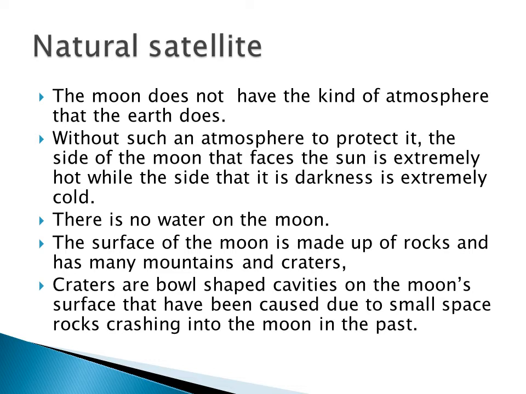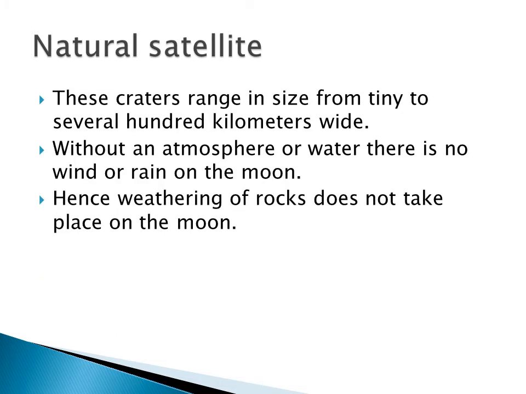And how are the craters formed? The craters are bowl-shaped cavities. In our solar system, many rocks and asteroids are there. If these asteroids and rocks hit the moon, a crater will be formed. How the crater will be depends upon the size in kilometers. If the rock is small, the crater will be small. If the rock is very big, its size in kilometers is very big, then the crater will be very big.